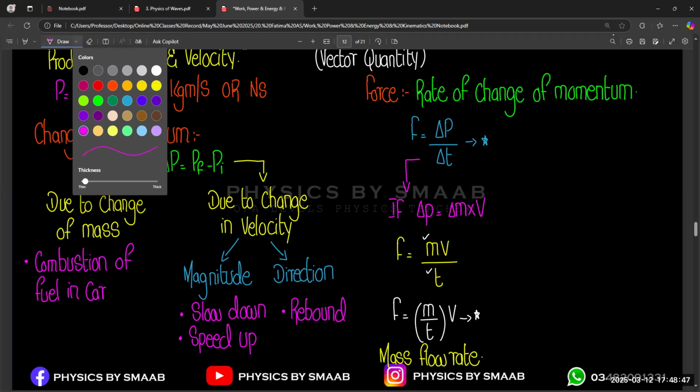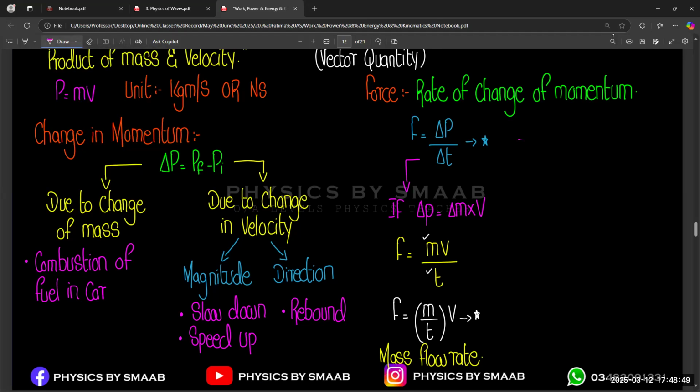And then we have a second possibility. The second possibility is the same formula, F equals mv over t.